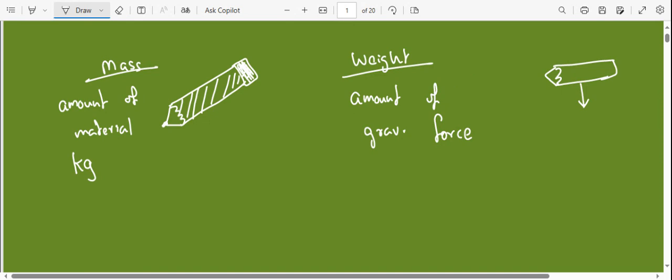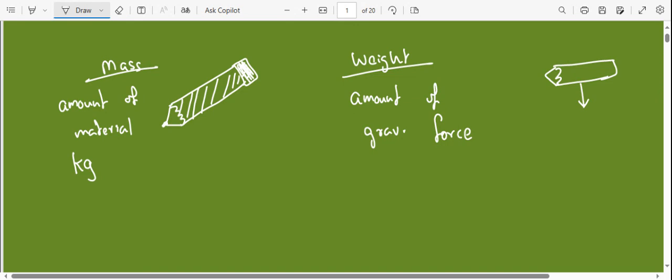But you are taking the same amount of material, same amount of muscle, same amount of bones. So the amount of material is the same; the only difference is how much gravitational pulling force is acting on you, and that value will be changing.